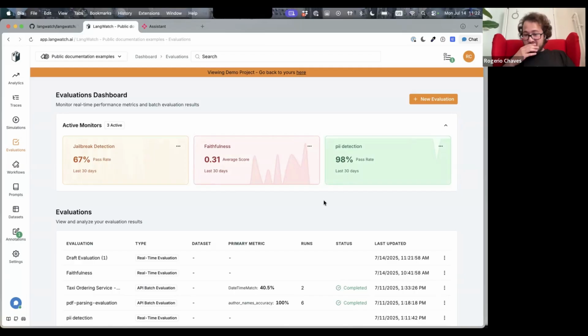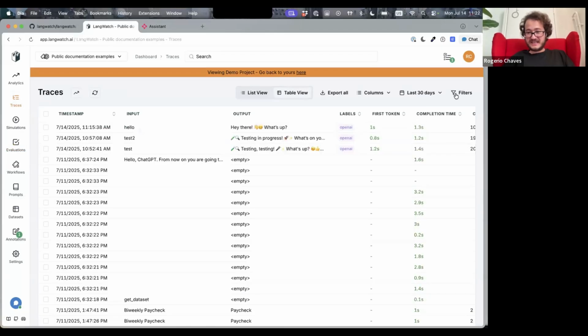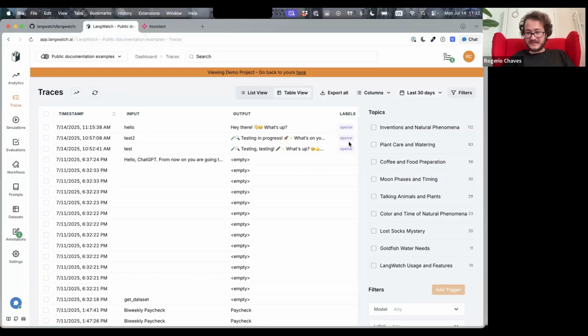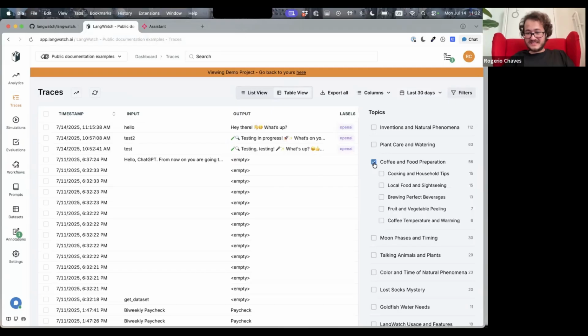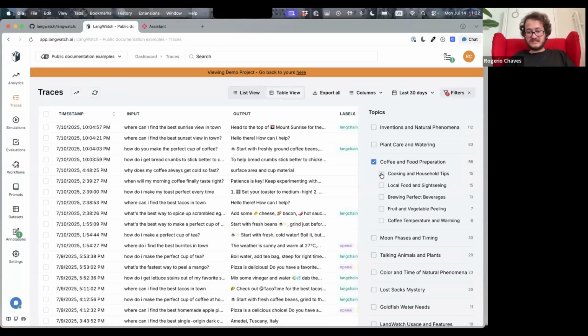And you also said that there is a way to cluster these things. Yeah. Well, exactly. There is a lot more to show on the evaluations. So for the traces, I think you mean the topic clustering, right? There are many questions on this demo account. Those clusters happen automatically with an embeddings model as it comes through the platform.